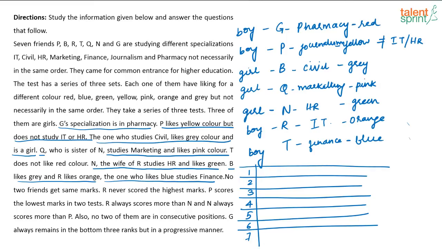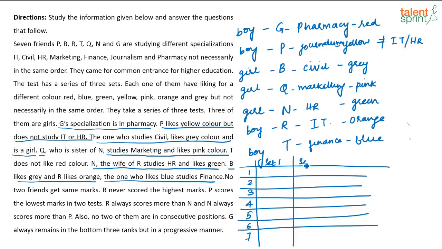Now, what is given? R never scored the highest marks. And how many sets of papers are there? There are 3 sets of papers, set 1, set 2 and set 3. R never scored the highest marks. P scores the lowest marks in 2 tests. R always scores more than N and N always scores more than P. Also, no 2 of them are in consecutive positions. G always remains in the bottom 3 ranks but in a progressive manner. So, if I say there is a set 1, there are 3 sets of papers, right?